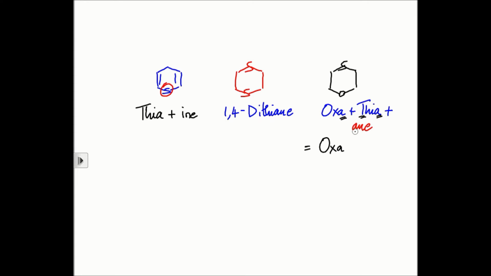Now, since you have A and T, a vowel and a consonant together, you will retain the A. But here you have A and A, so you'll drop this A, and the name will be oxathiane. Of course, you need to specify the positions, so it should be 1,4-oxathiane. Is that clear? So this is how we do nomenclature of heterocyclic compounds.